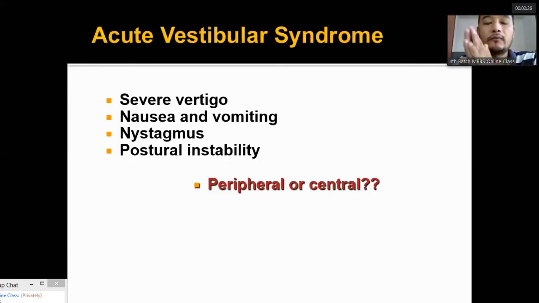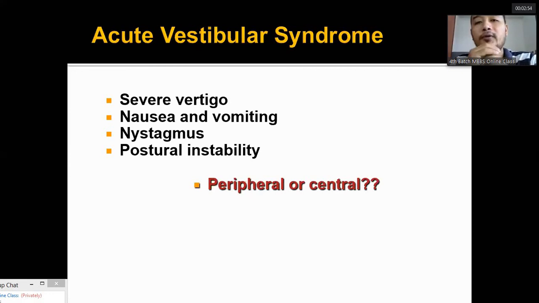Now, this acute vertigo, we call it acute vestibular syndrome, the acute onset of a spinning sensation. Acute vestibular syndrome is characterized by severe vertigo, a severe sensation of rotation. It is accompanied by nausea and vomiting. There is nystagmus, and there is postural instability. The patient cannot maintain his or her posture.